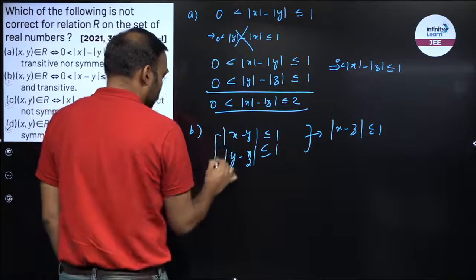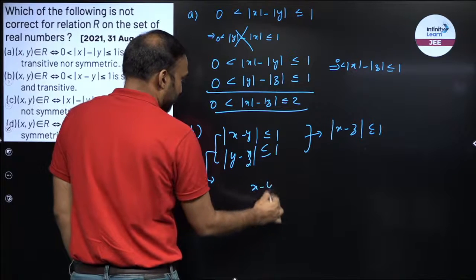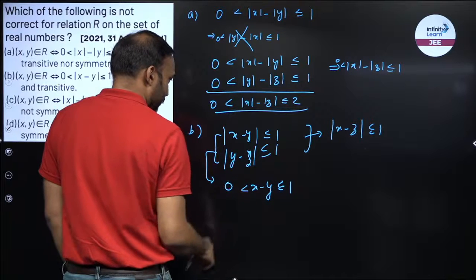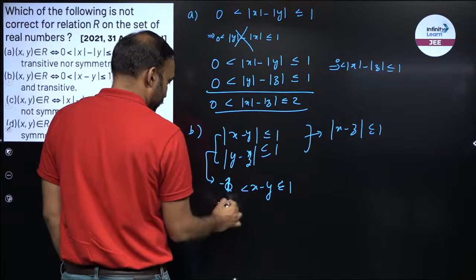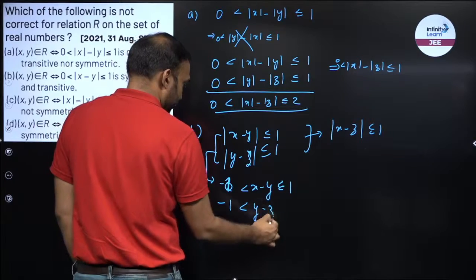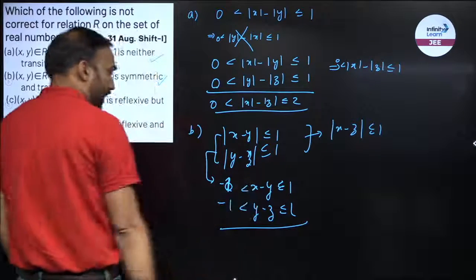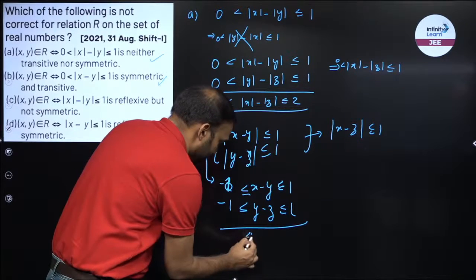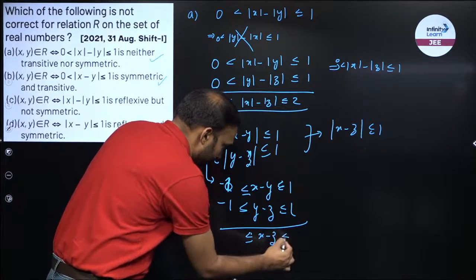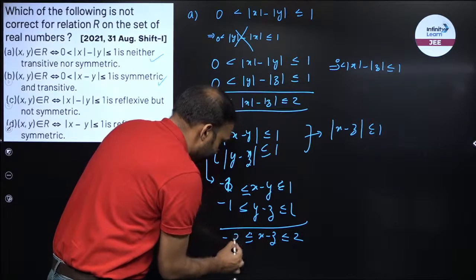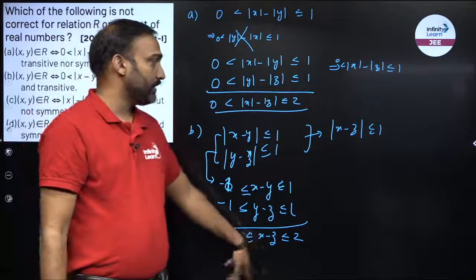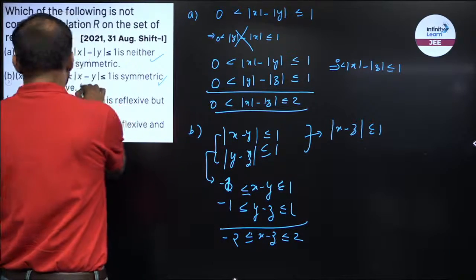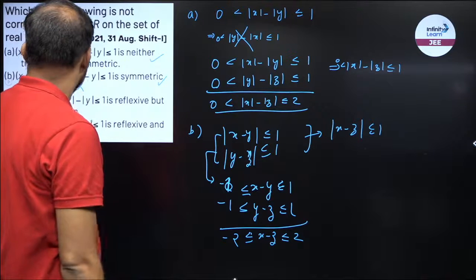So let us solve this. So this is x minus y between minus 1 and 1, and y minus z between minus 1 and 1. So if I add, I get x minus z in between minus 2 and 2. So modulus of x minus z would be less than equal to 2. I have to find out less than equal to 1. So I know this is not transitive. So B is the incorrect answer, right?